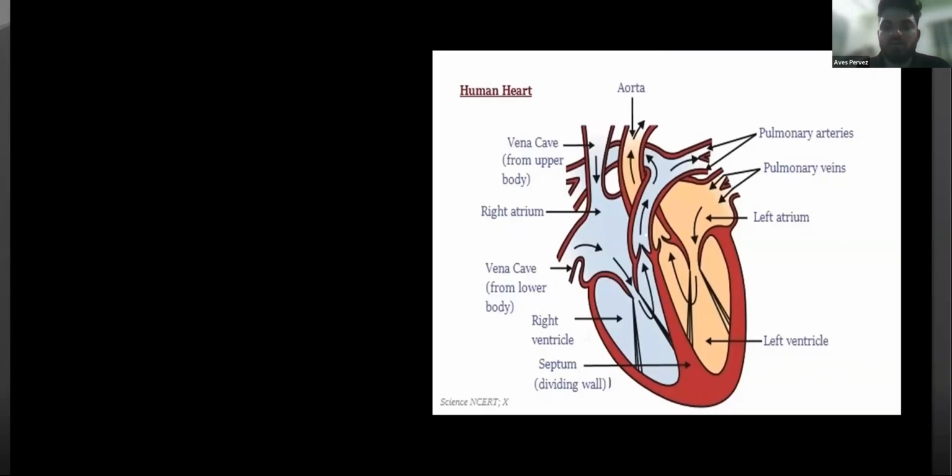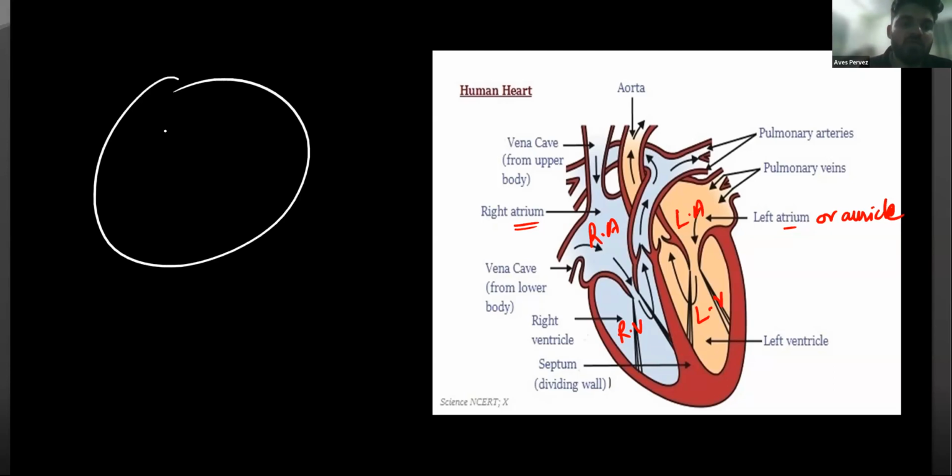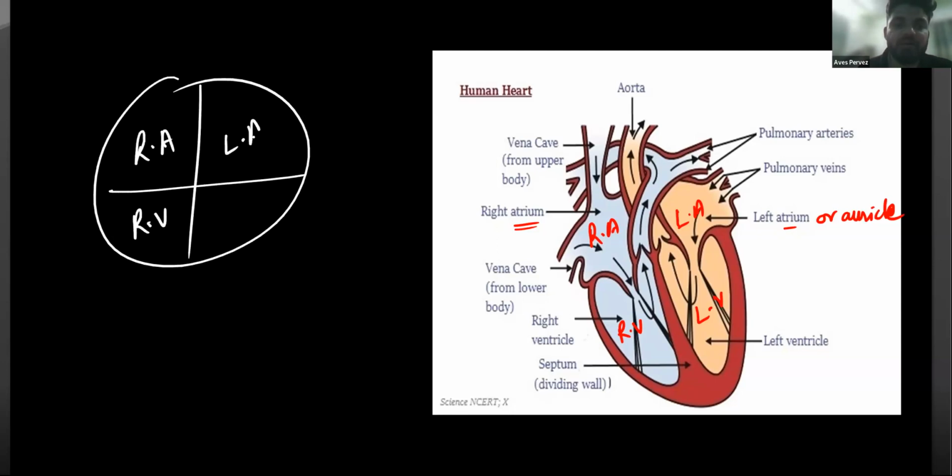Like you see here, this region is called the right atrium. This is the left atrium. The upper portion is called atrium or auricle. You can also call it auricle. Similarly, the lower part is called right ventricle, and this one is left ventricle. So the human heart is actually 4-chambered. This is right atrium, right ventricle, left atrium, left ventricle.